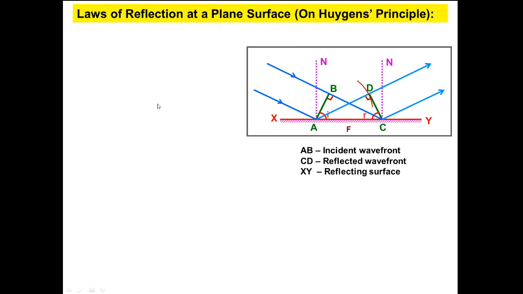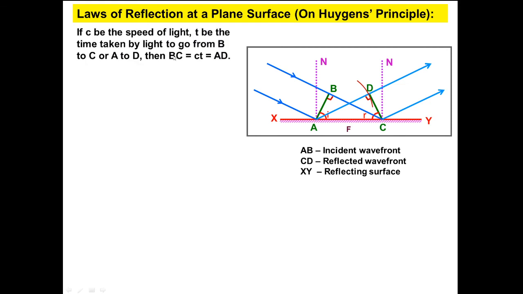Now how can we prove this? Let c be the speed of light and t be the time taken by the light to go from B to C or A to D. Then BC equals AD, and it equals ct. Means in this medium we are taking the speed of light as c.